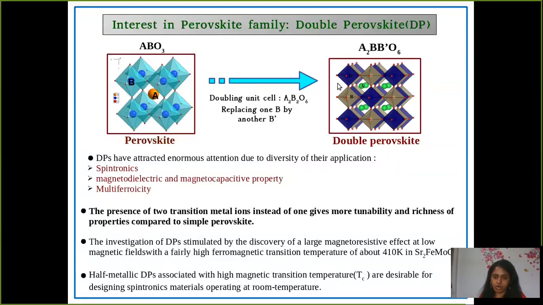The ideal structure of double perovskite is shown here. Here, BO6 and B'O6 octahedra are alternately arranged in all directions and they are corner shared. This kind of arrangement is called rock salt ordering.